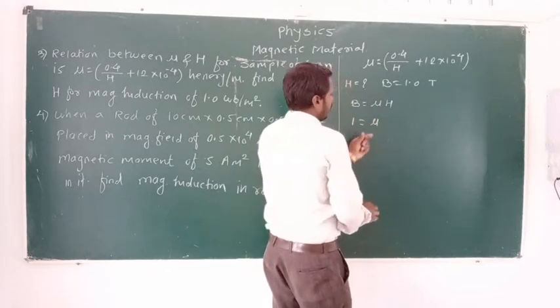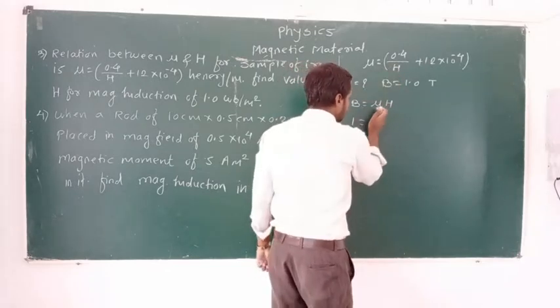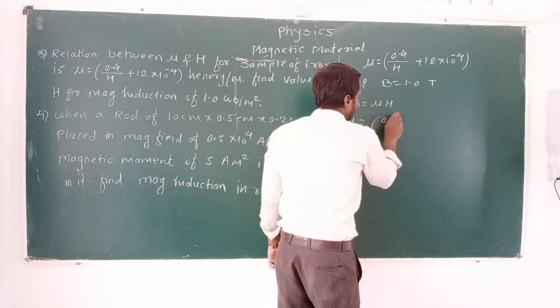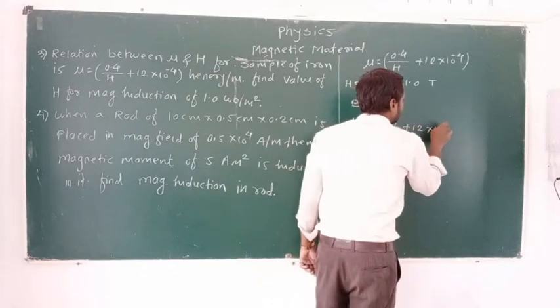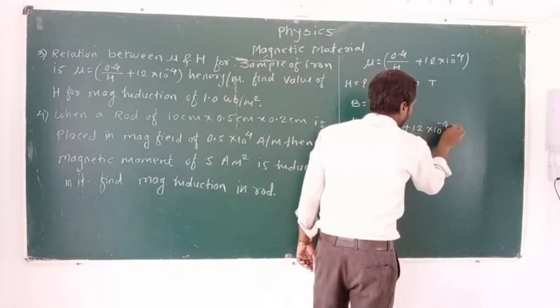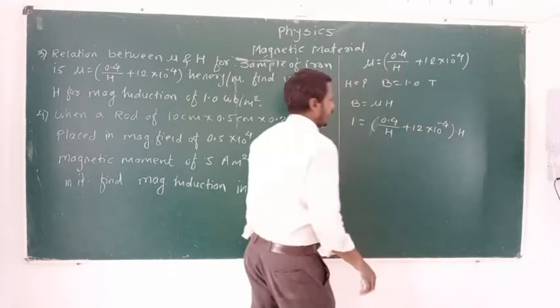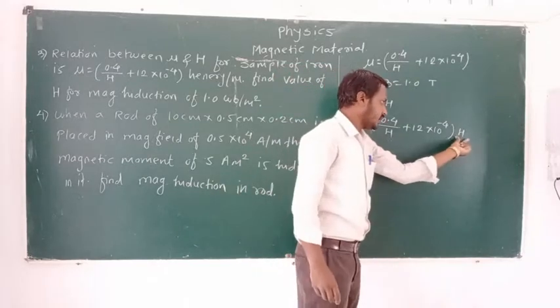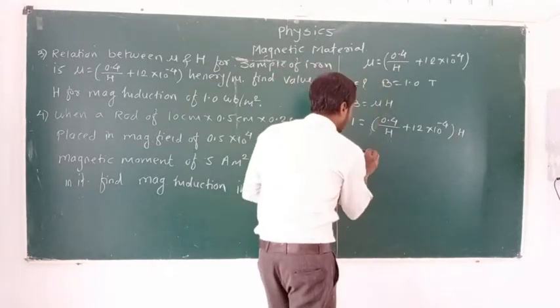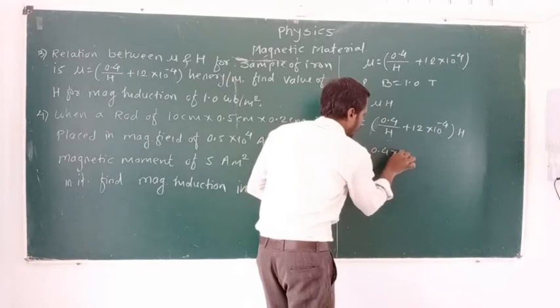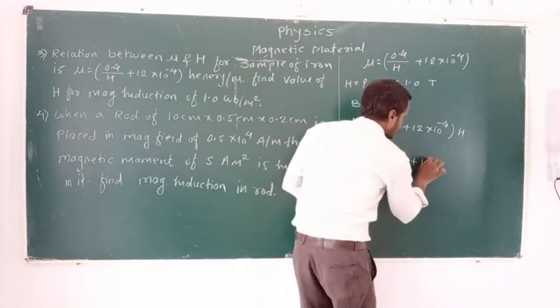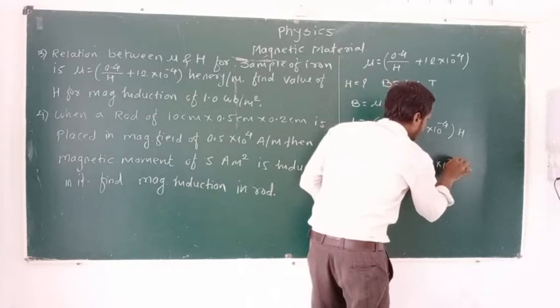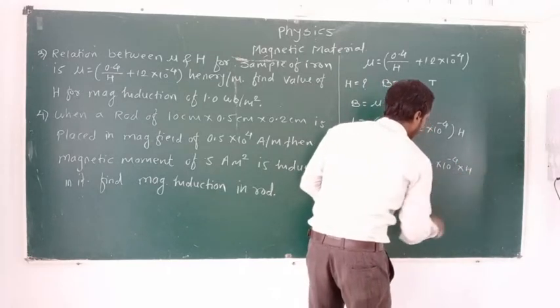Value of mu is in bracket 0.4 divided by H plus 12 multiplied by 10 raised to minus 4, bracket complete, into H. Multiplying by H inside, we can write here 0.4 multiplied by H divided by H plus 12 multiplied by 10 raised to minus 4 multiplied by H.